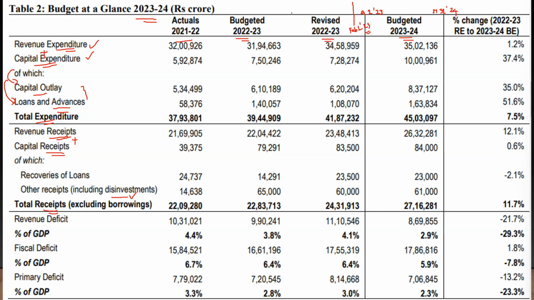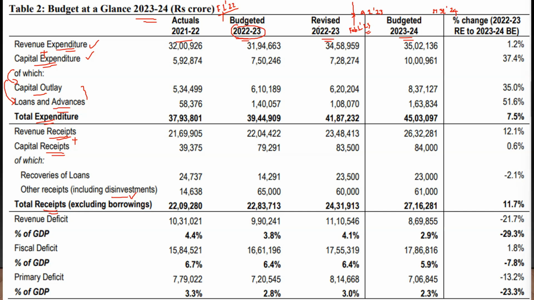Similarly, if you have a look at 1 year back, let's assume the budget for the previous year, that is 2022-23, might have come on February 1, 2022, right? When the government must have released this budget on February 1, 2022, they would have had a budgeted estimate for the financial year 2022-23. This is 1 year back. But now we are speaking about the situation on February 1, today. Today is February 1. And 1 year back, you had budgeted estimates for 2022-23.